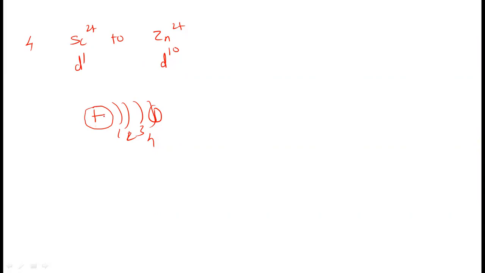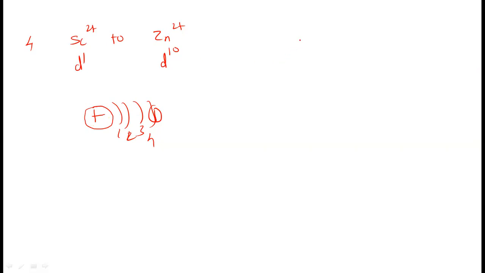So effective nuclear charge increases, and the attraction between the nucleus and the valence electrons increases. Therefore, these electrons are attracted towards the nucleus, and that's why there is a steady decrease in the ionic radius from scandium to Zn2+. It means that the ionic radius of Sc2+ will be higher and Zn2+ will be lower.